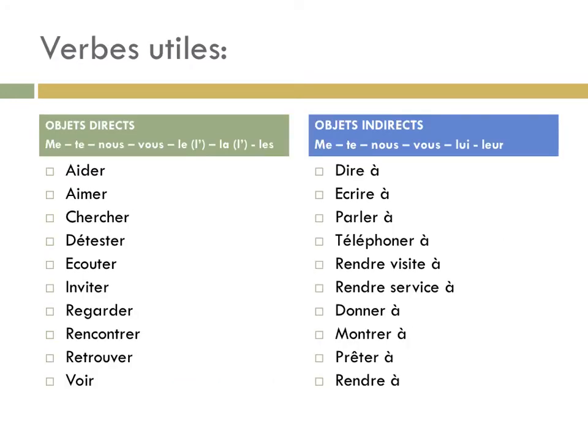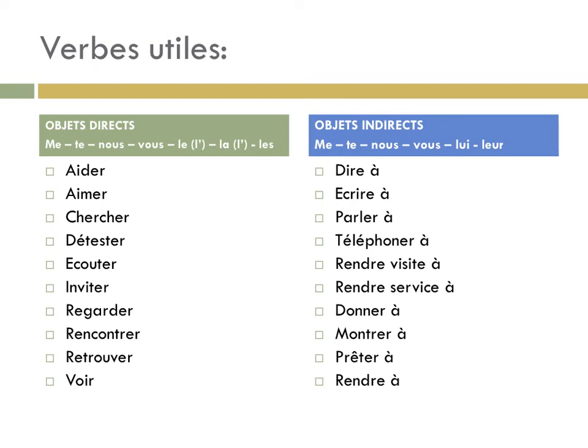What's cool about les pronoms is that they have a liste of verbes utiles. So if you're wondering, like, okay, how do I know when to use which one? Mostly, objet direct will take these verbs. Aider, to help. Aimer, to like. Chercher, to look for. Détester, to hate. Écouter, to listen. Inviter, to invite. Regarder, to look at. Rencontrer, to meet. Retrouver, to find or meet again. Voir, to see.